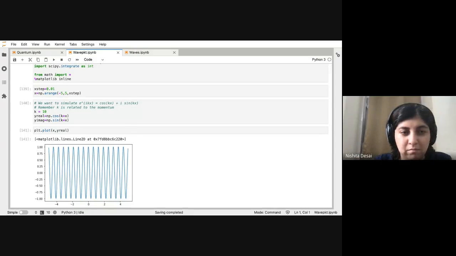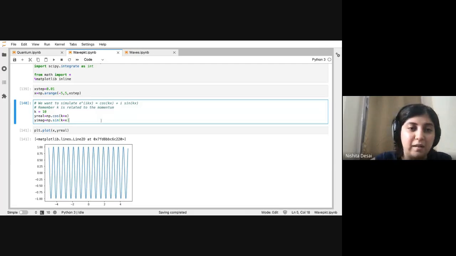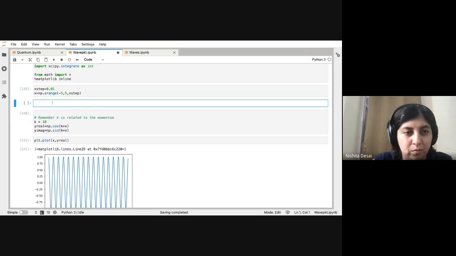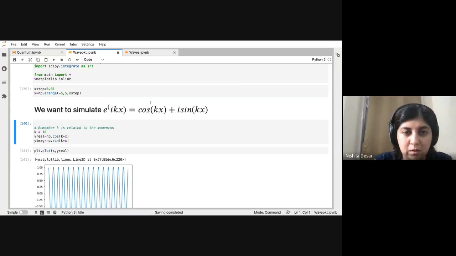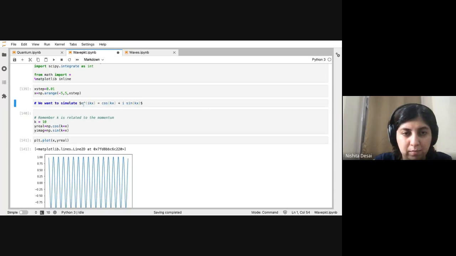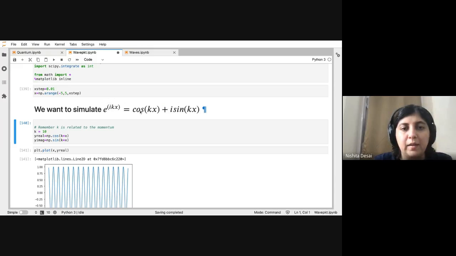So let's start with a very, very basic idea. You remember that a plane wave is given by this particular form, right? So actually what we can do is turn it into something we can simulate.